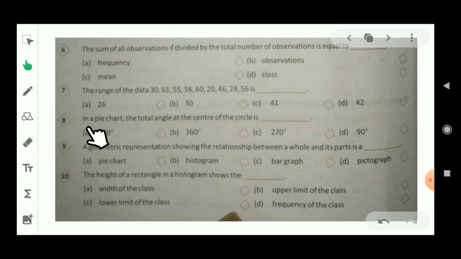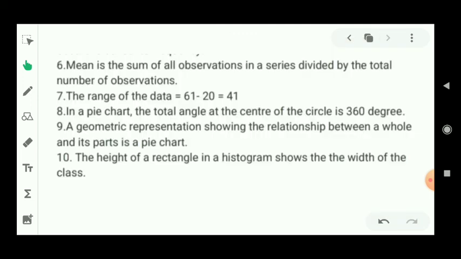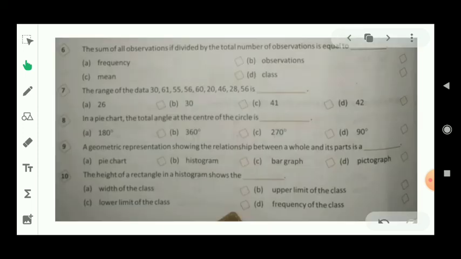Let's see question number 8. In a pie chart, the total angle at the center of the circle is what? This is the definition, students. As we know, in a pie chart the total angle at the center of the circle is always 360 degrees. That means which option will be right? Option number B.